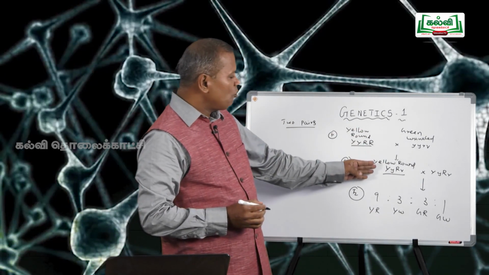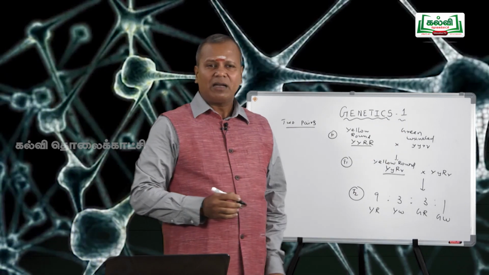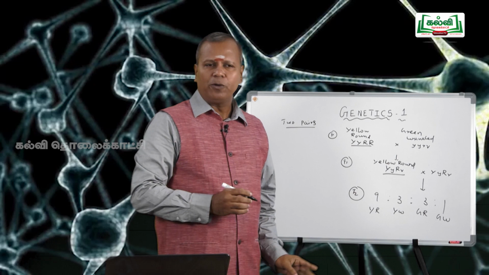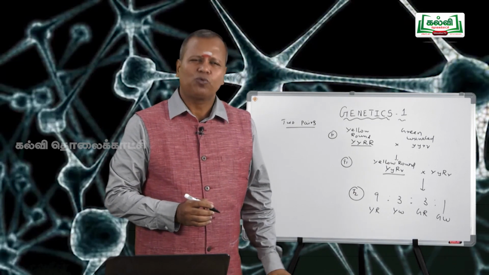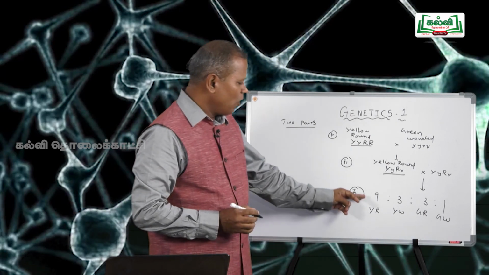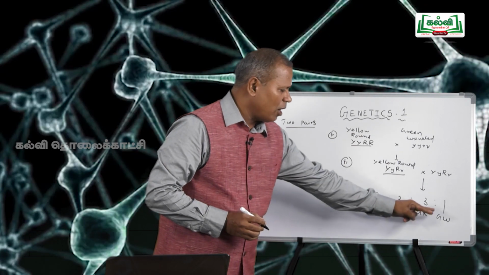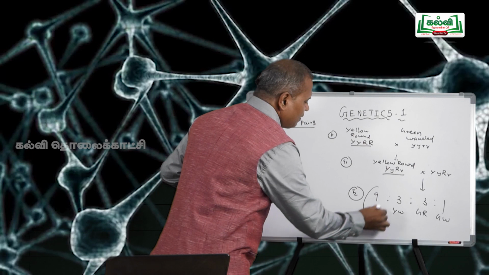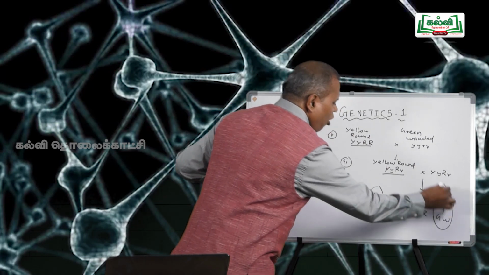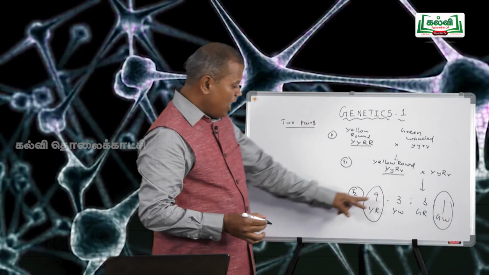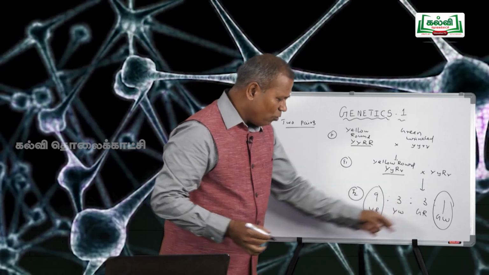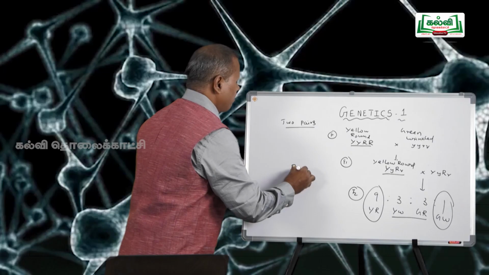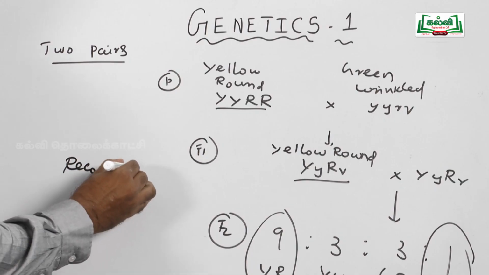So, yellow round is the dominant character, green wrinkled is the recessive character. On selfing, the F2 generation produced 9:3:3:1 ratio of yellow round, yellow wrinkled, green round and green wrinkled seed giving plants. Yellow round and green wrinkled are the parents. Yellow wrinkled and green round are the recombinants or new varieties formed in the end of dihybrid cross.